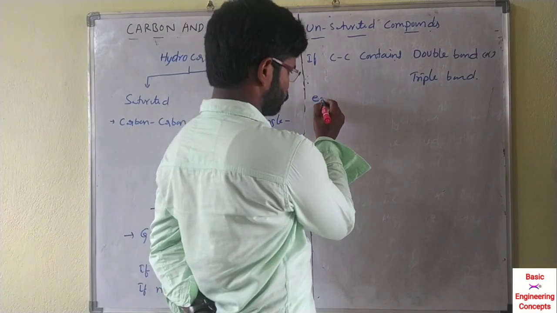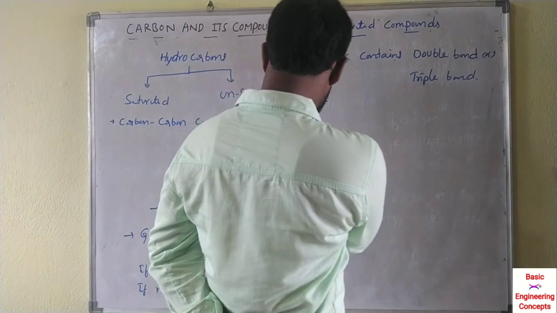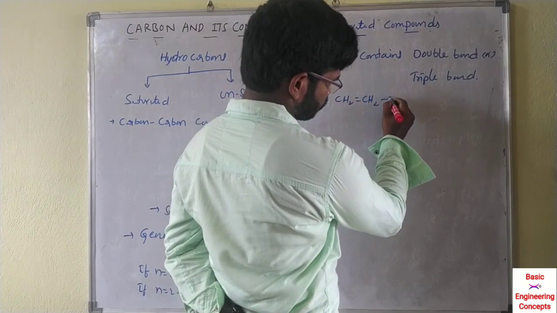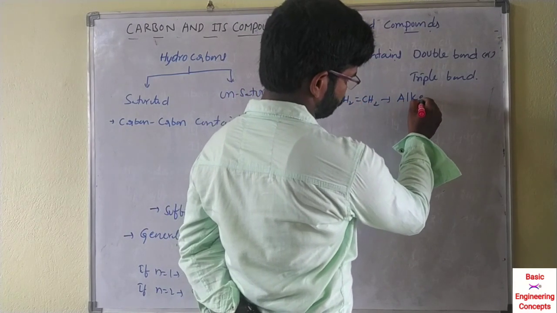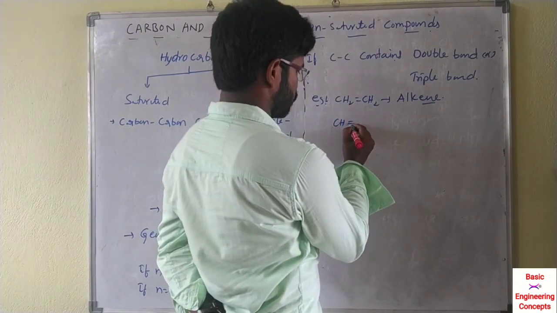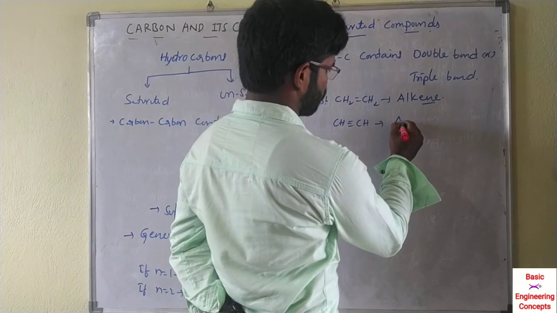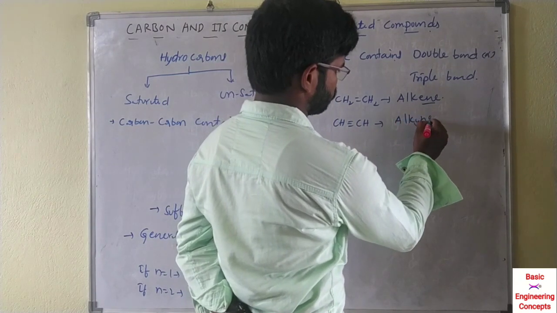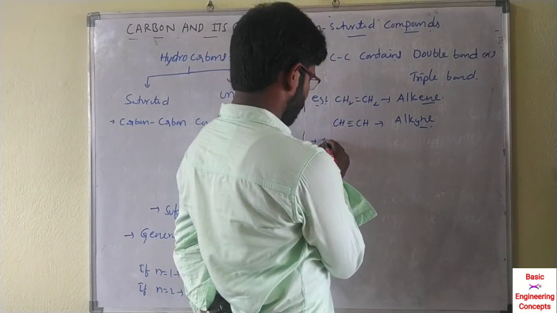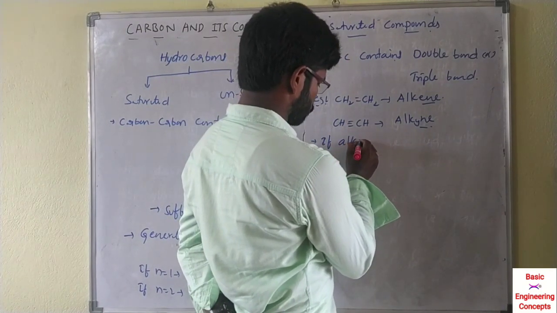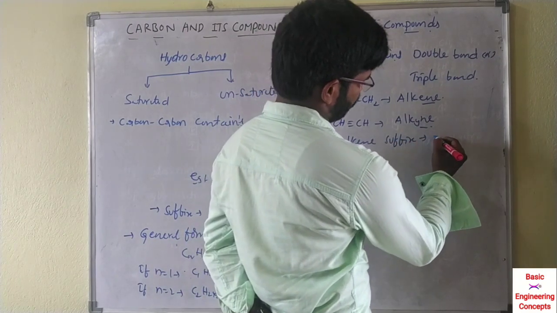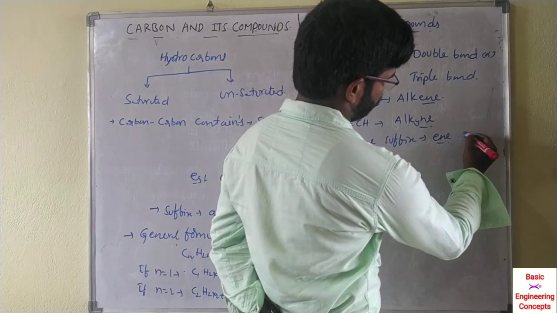For example, CH2 double bond CH2 is an alkene, and CH triple bond CH is an alkyne. For an alkene the suffix is ene, so double bond means ene.